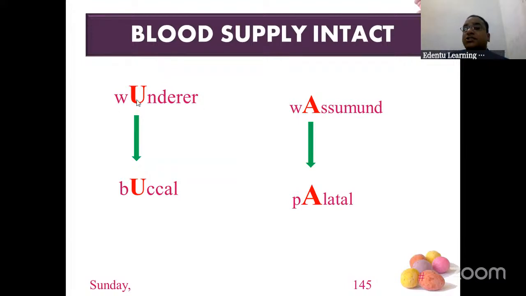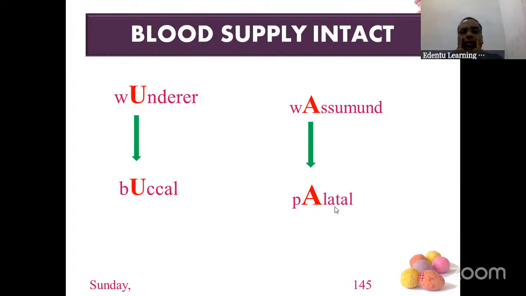Wunderer's second letter is U, and buccal's second letter is U. Wassmund's second letter is A, palatal's second letter is A. This is a mnemonic I am going to give you, for which blood supply is intact. In Wunderer's technique, the second letter is U, so the buccal surface is intact. Blood supply is from the buccal surface. So where should the osteotomy cut be? On the palatal aspect. In the Wassmund technique, the blood supply is intact on the palatal aspect.